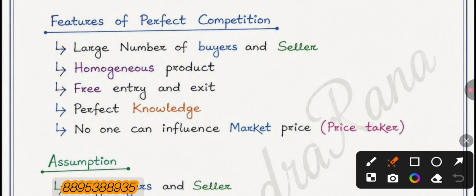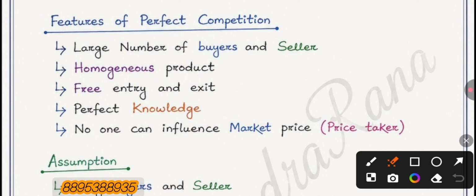Homogeneous product means what? Where the quality and quantity of a good is the same, then we call that a homogeneous product. That means if a market operates under perfect competition, then that market sells only one type of good, where the quality and quantity should be equal.